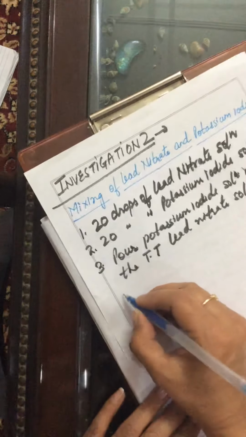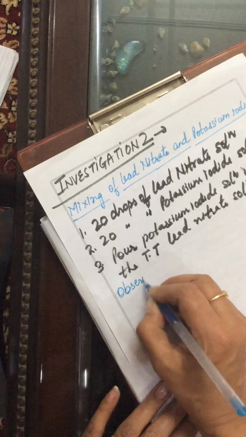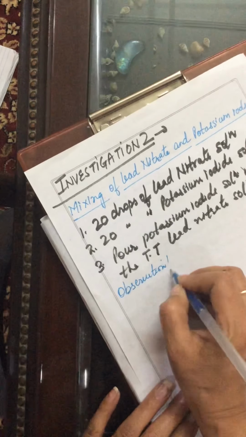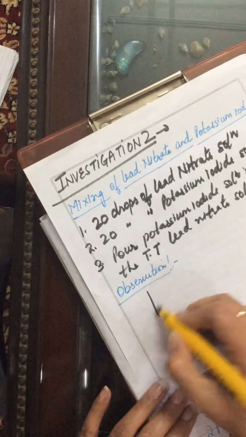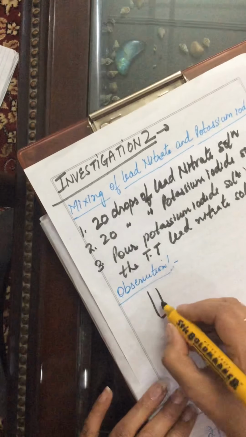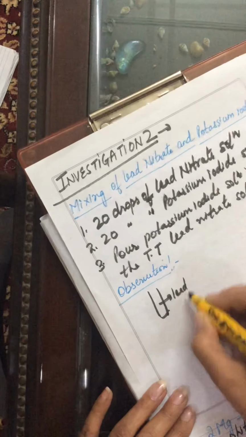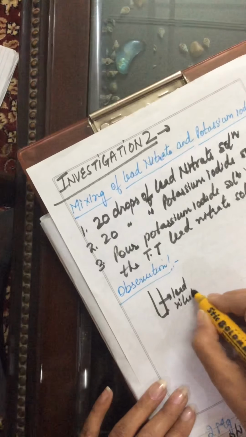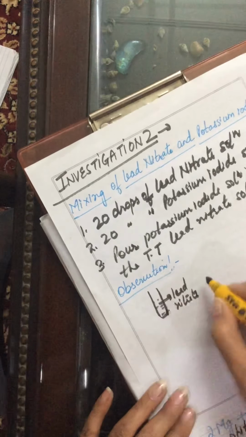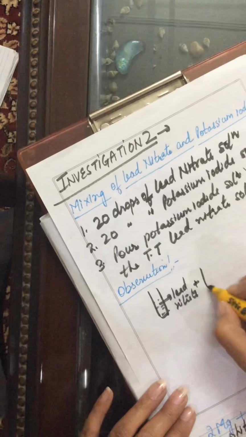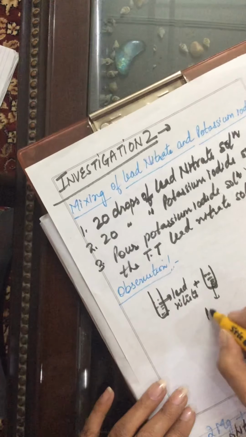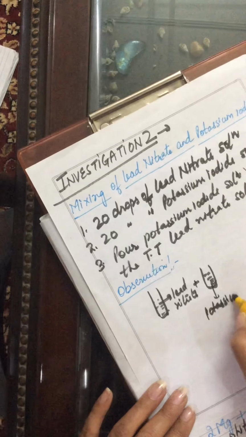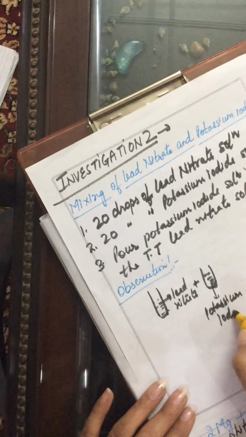What we will observe? On mixing, suppose this test tube has lead nitrate. There's a colorless solution in this. And second test tube has potassium iodide solution.